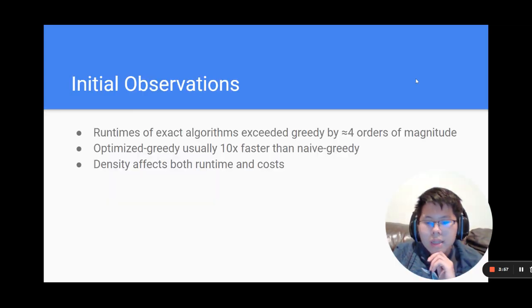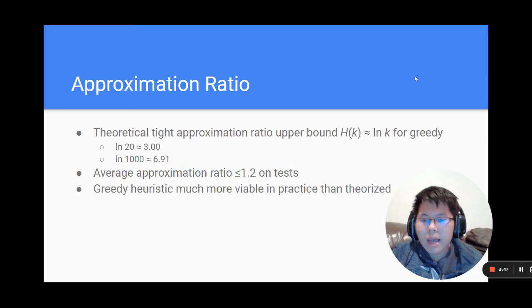We observed the exact algorithm runtime being significantly greater than the greedy algorithm, and our optimized greedy was usually 10 times faster. We also saw the density of sets influence both the runtime and the total cost. The average approximation ratio was found to be within 1.2 in our tests, much less compared to the theoretical upper bound of the approximation ratio of the greedy algorithm.